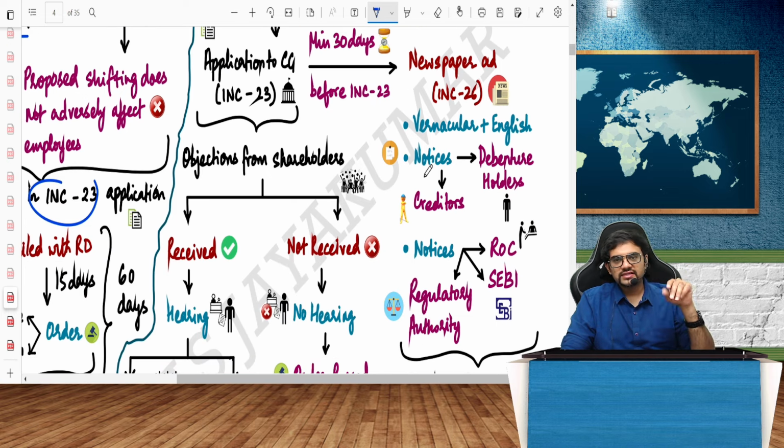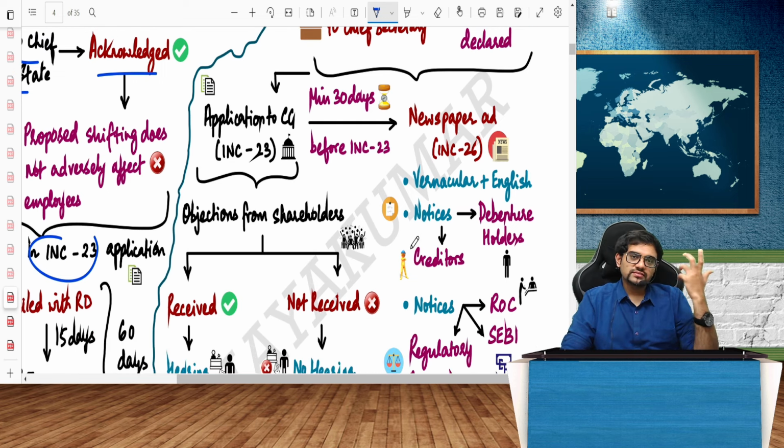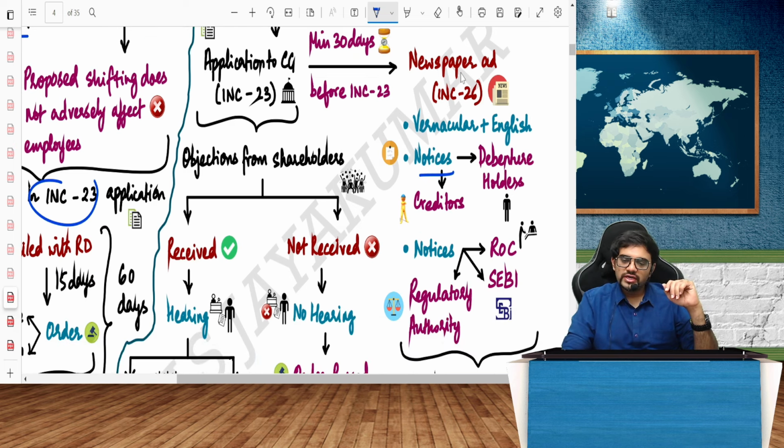Before that entire thing, you should also give a newspaper advertisement. So before all this is happening, you should also give a newspaper advertisement in a vernacular language and in an English newspaper, saying that, look, I am giving a notice to everybody. To whom? To debenture holders and creditors. So one is the newspaper advertisement. Second, I should also give individual notices to all the debenture holders and the creditors.